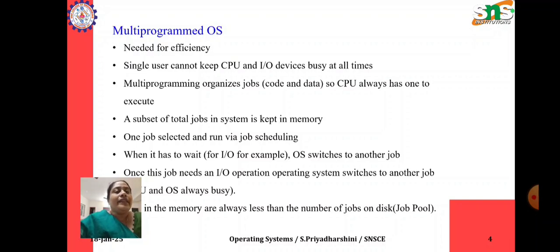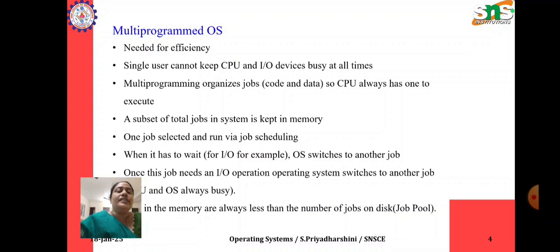So when you take multi-programmed OS, here the CPU will be running simultaneously many jobs or many processes or many programs. So this is mainly needed for its efficiency. The single user cannot keep a CPU and IO devices so busy at all times. As I told you, the CPU is idle most of the time in the batch system. So to overcome this, the multi-programmed operating system came. So here this system organizes the jobs so that the CPU always has one to execute.